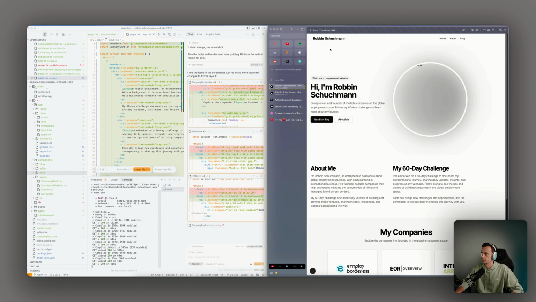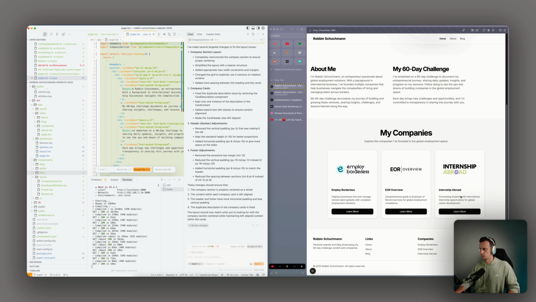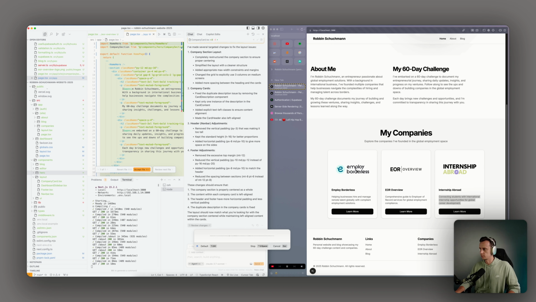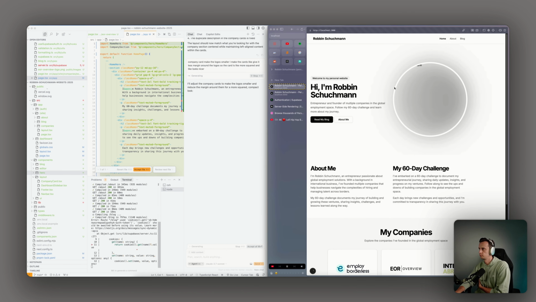Maybe it's still making changes. Let's see if I could remove the content, right? That's more content, right? For the company card, make the logo smaller. I make the cards, like give it less margin around the logos, so the card is more squared and looks nicer. That's the final tweak. And then I just want to go to the blog.